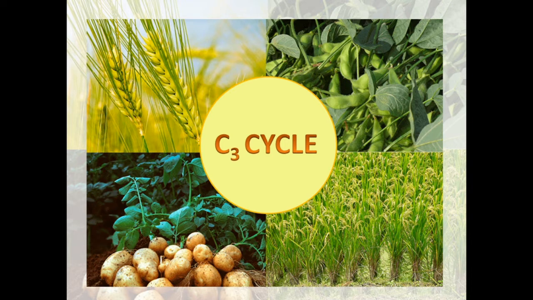We can see that most of the plants around us, a few of whose pictures are included in this slide itself, such as wheat, potato, rice, and members of the Leguminosae family, all belong to the group of plants which carry out the C3 cycle. So the first important thing you should know is what the C3 cycle is. It is a cycle of dark reaction or carbon fixation in which carbon dioxide is first converted into a 3-carbon compound.